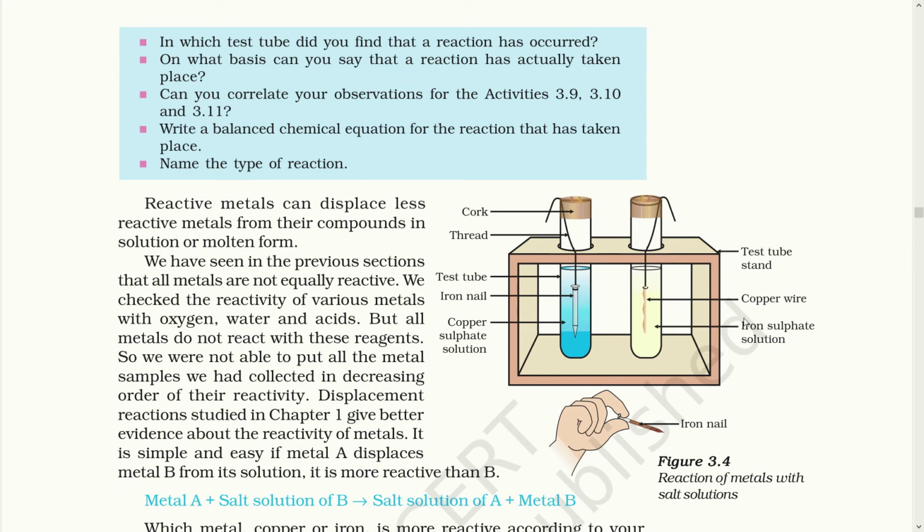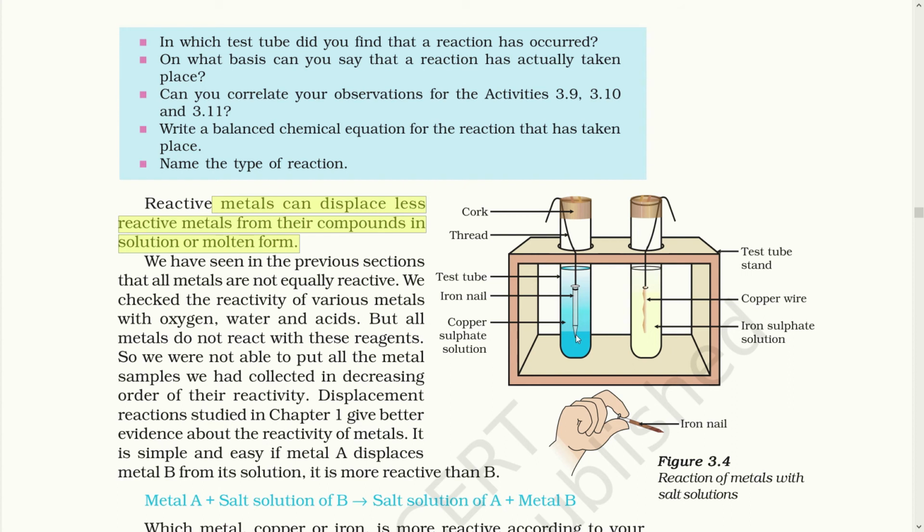So here you can see in diagram 3.4 there are two test tubes. The test tube with the blue solution is copper sulfate solution and an iron nail is kept in it, while in the second test tube you can find a copper wire attached with a string and the solution is iron sulfate solution. Now in this reaction, reactive metals can displace less reactive metals from their compounds in solution or molten form. This you had already studied in chapter 1.